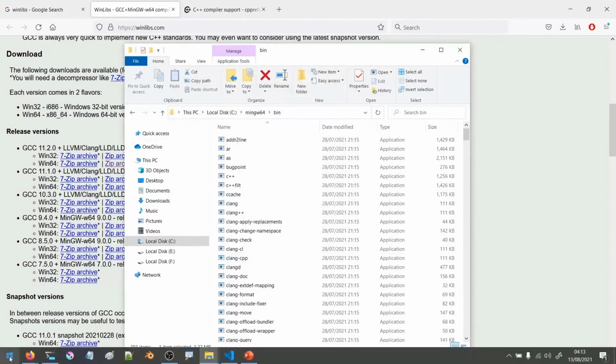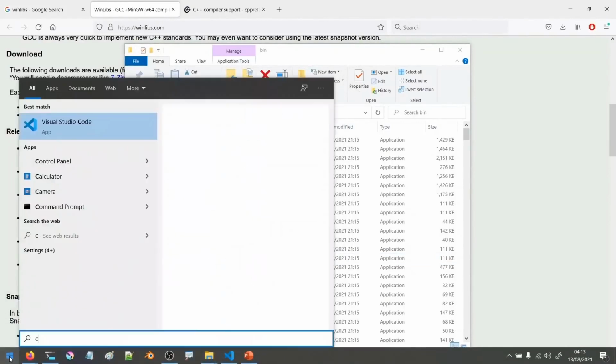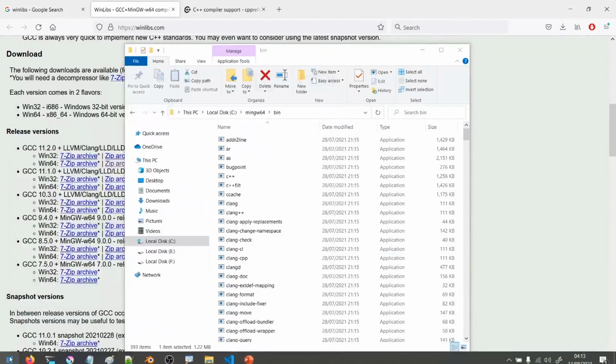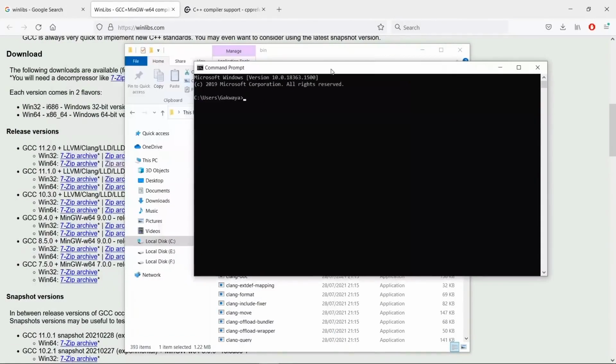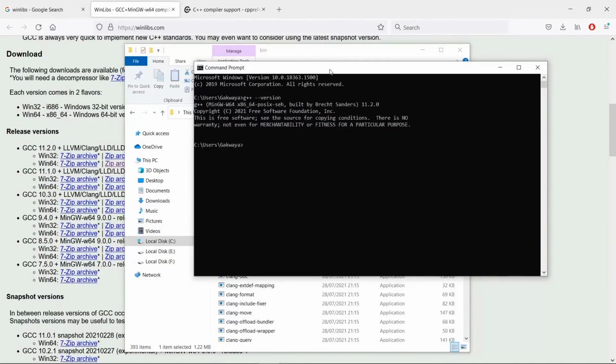And one way to test that your environment variables are working, or even if your compilers are working, is to crack up a command line terminal. So we're going to say CMD on the Start menu here. And all you need to do is say g++ --version, just like this. If you do this, you're going to see information about your C++ compiler, and this is coming from the installation we just did. And for Clang, you can say clang++ --version, and this is going to tell you the information about your Clang compiler installation.